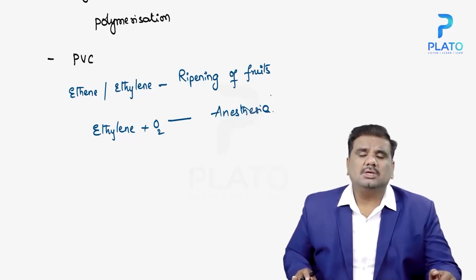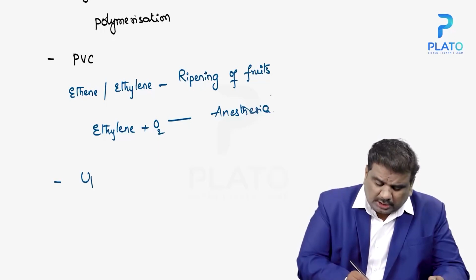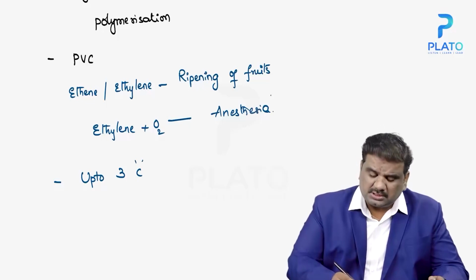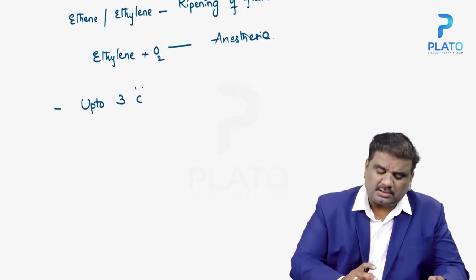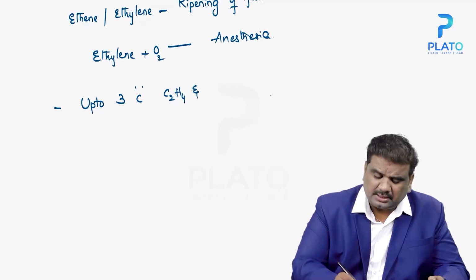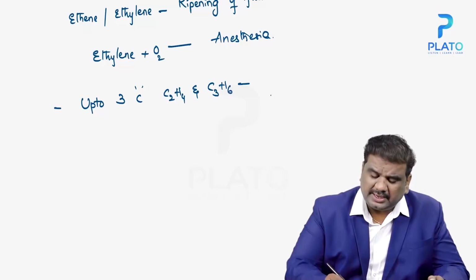Then, what is the physical state of these alkenes? Alkenes up to 3 carbons, here you're talking about C2H4 and C3H6. These two exist in the gaseous form.